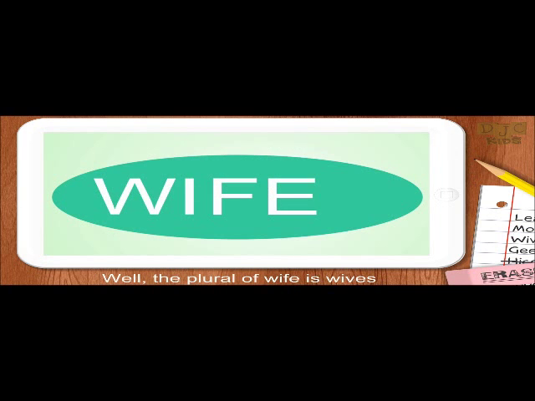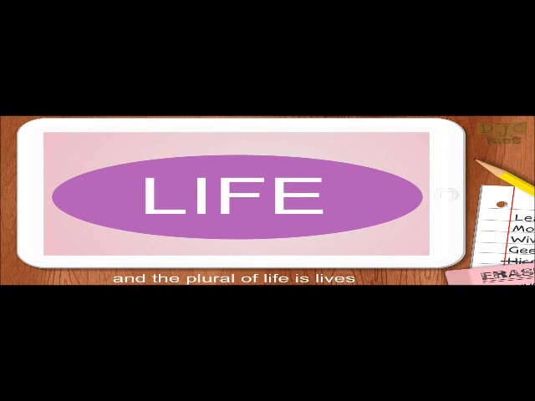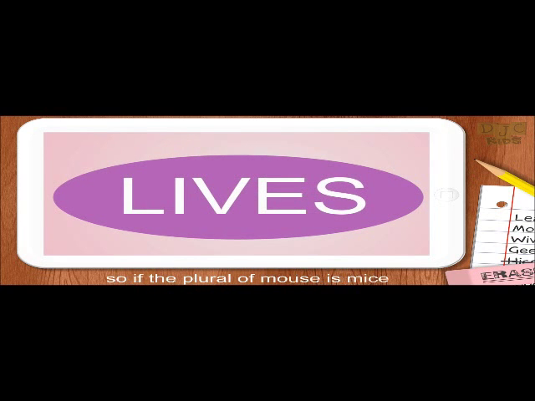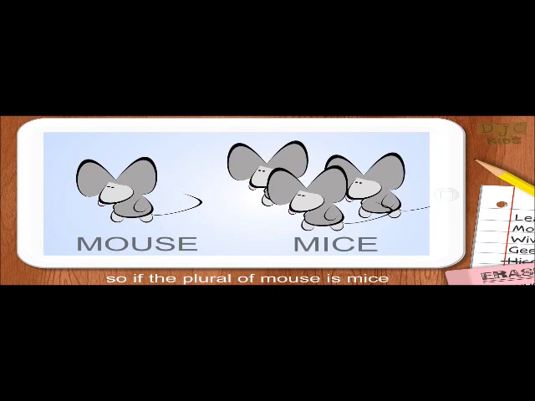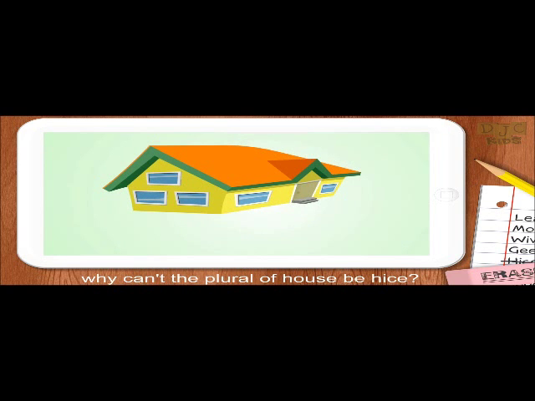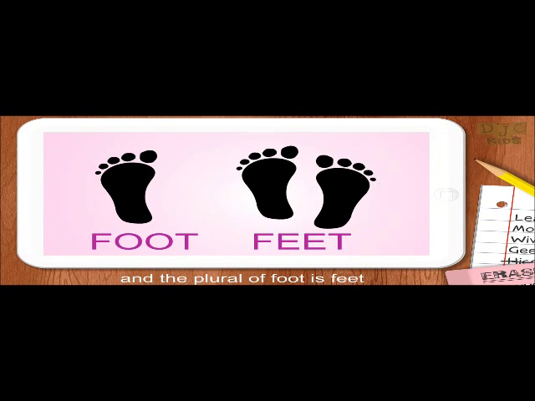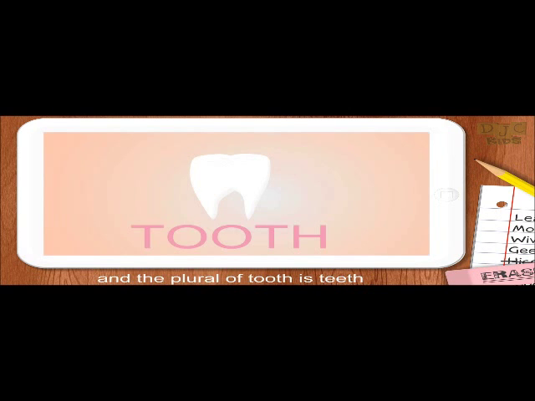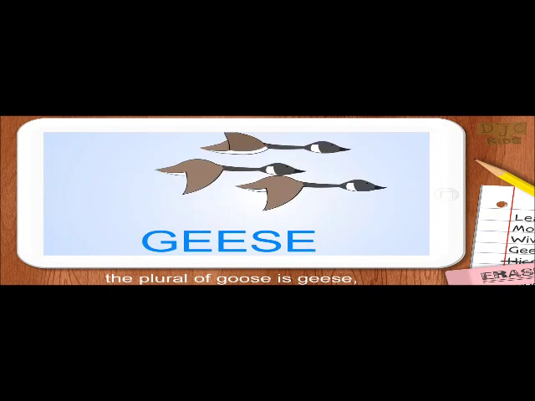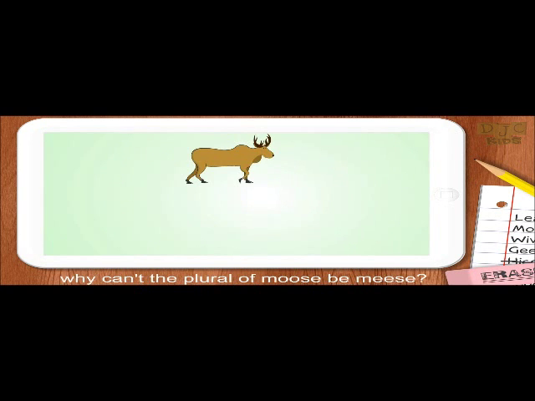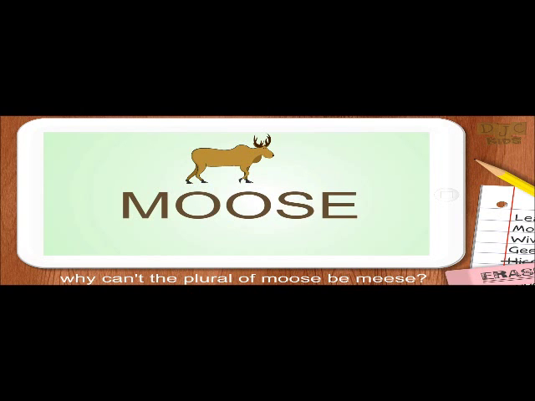Well, the plural of wife is wives, and the plural of life is lives. So if the plural of mouse is mice, why can't the plural of house be heist? And the plural of foot is feet. That's right. And the plural of tooth is teeth. Absolutely. The plural of goose is geese. Of course. Why can't the plural of moose be meese?